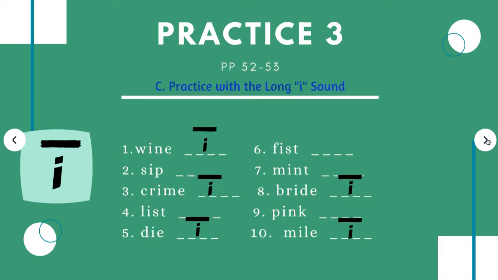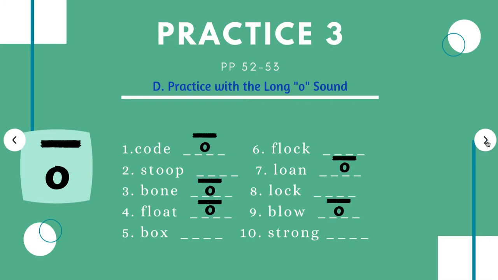All right, practicing with the long I sound. This is part C. Wine is long, sip is not. Crime is long, list is not. Die is long, fist is not. Mint is not. Bride is long, pink is not. Mile is long.